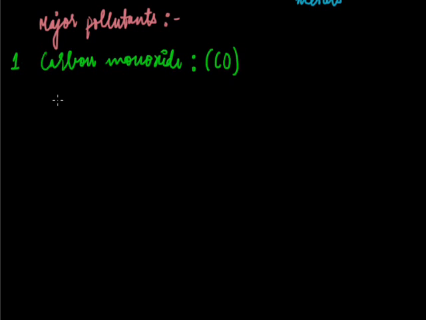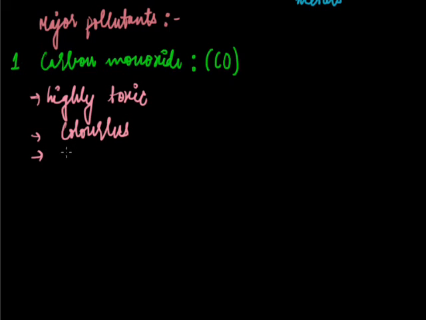It is highly toxic. It is produced by incomplete combustion. When there is complete combustion, we get carbon dioxide, but whenever there is incomplete combustion, carbon monoxide is produced. It is a colorless gas and an odorless gas.